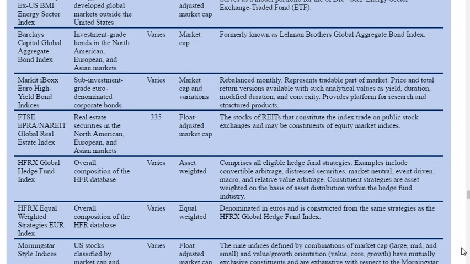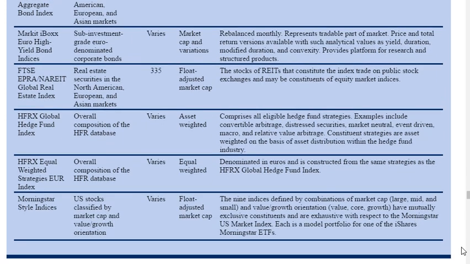Then, as we've seen in some of the different examples throughout the text, the Markit iBoxx Euro high yield bond indices. You can go to Markit iBoxx's website. Those are sub-investment grade Euro denominated corporate bonds, so they're high yield. And you've got a FTSE EPRA Nareit, which is a global real estate index. And there's actually, we didn't look at it, but there's a chart on that in this text.